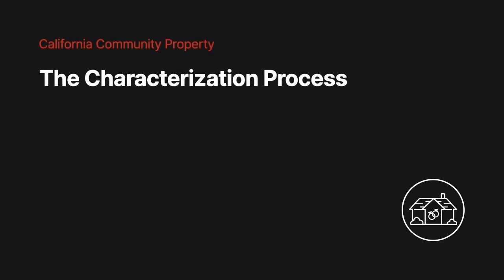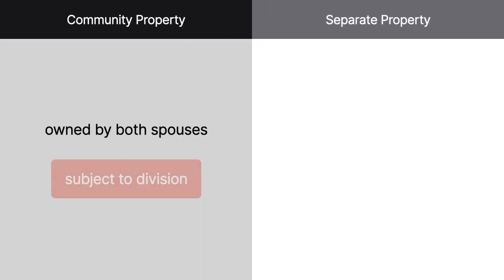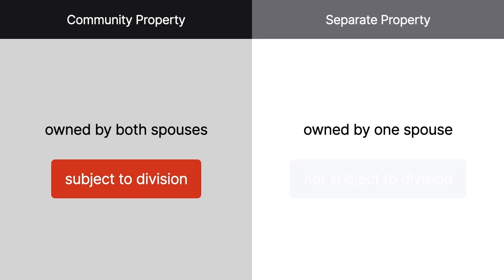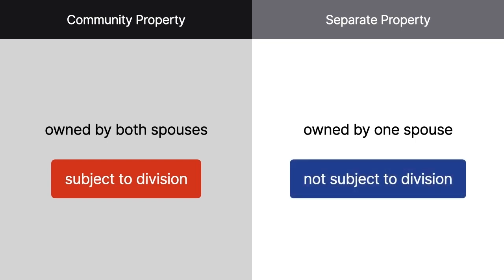When a marriage ends, courts are often called upon to determine the proper distribution of property between spouses. Community property, which is owned by both spouses, is subject to division in a dissolution proceeding. But separate property, which is owned by one spouse, remains solely that spouse's property and isn't subject to division.